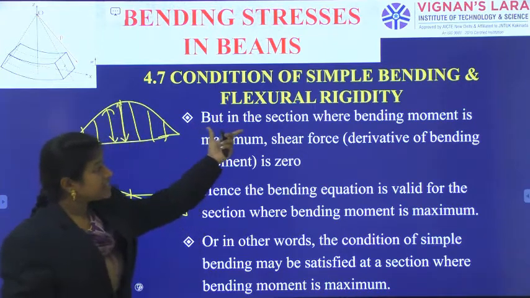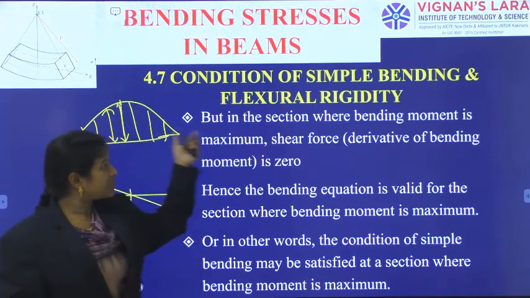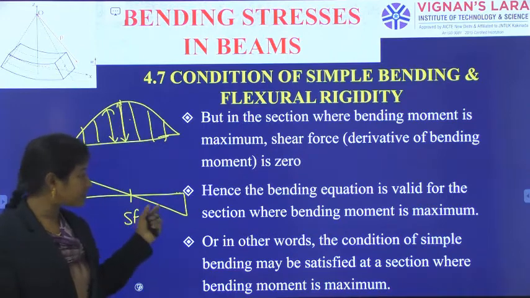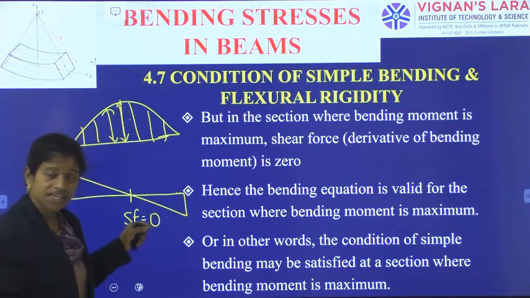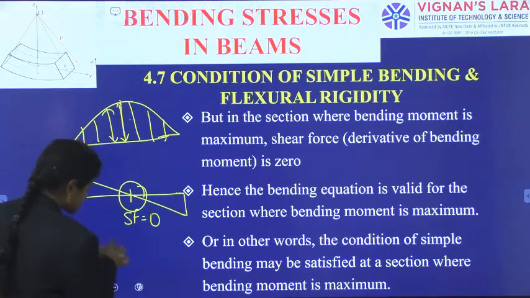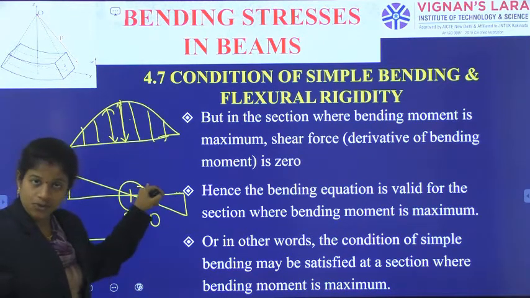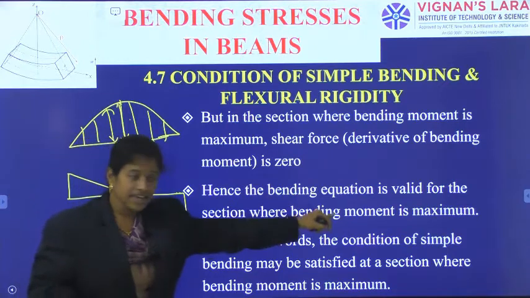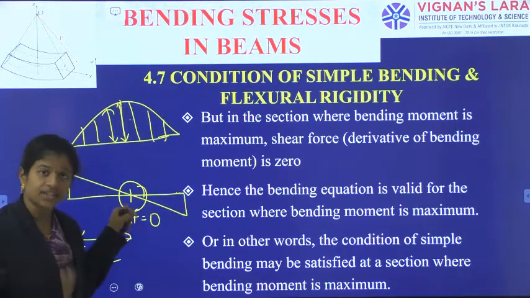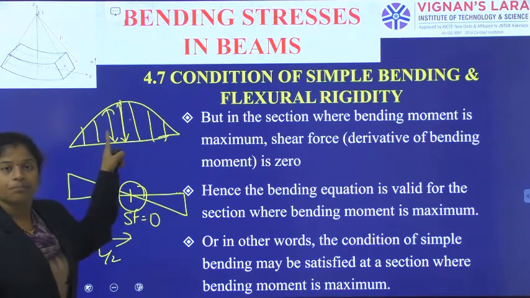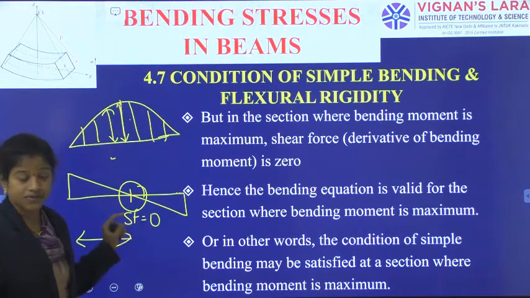In the section where the bending moment is maximum, the shear force is equal to 0. Hence the bending equation is valid for this section, at a length of L by 2.